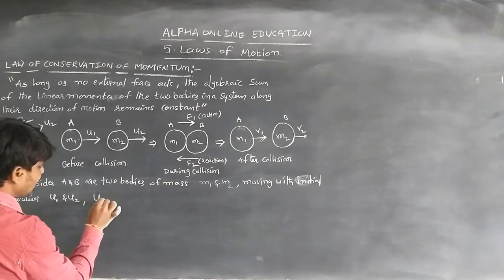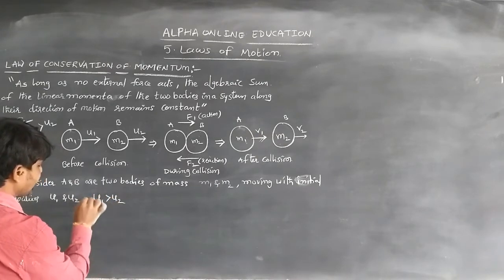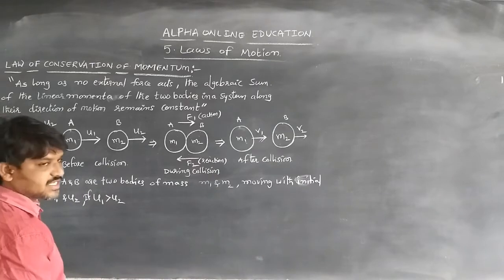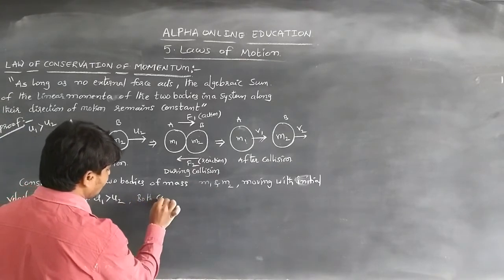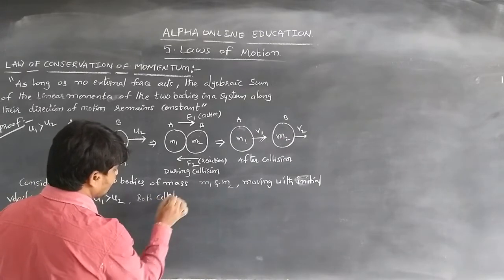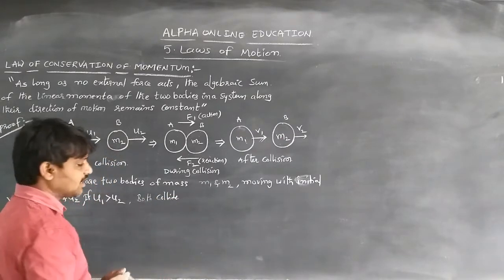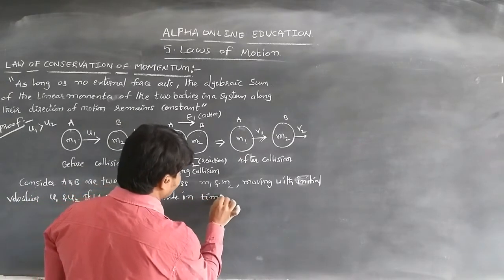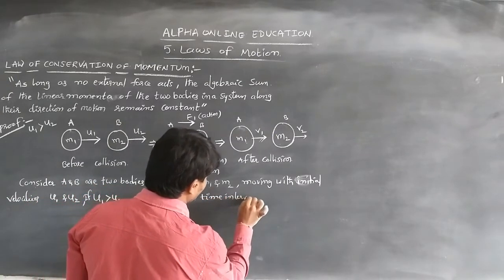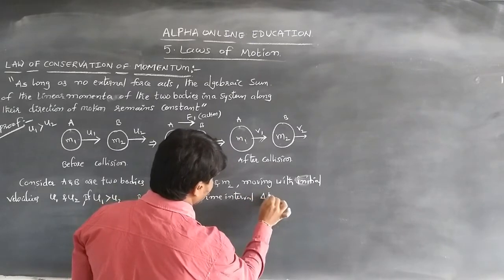Here u1 is greater than u2, and both collide in a time interval delta t.